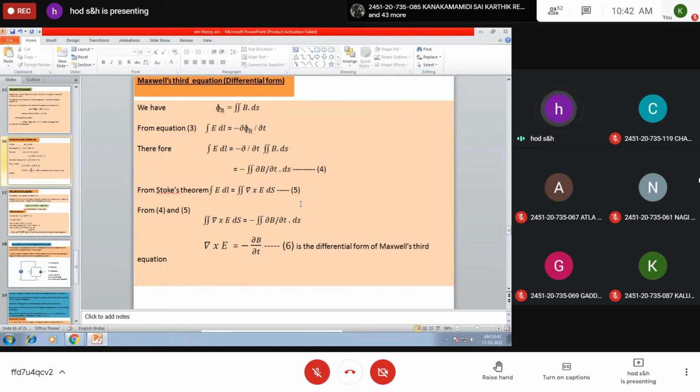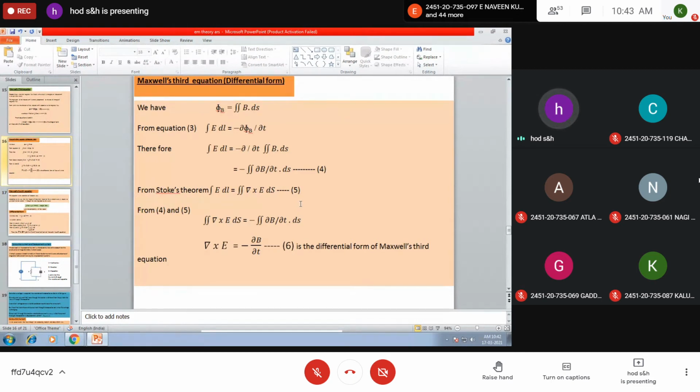According to Stokes theorem, the line integral of E along a closed curve is equal to the surface integral of the curl of E taken over a surface enclosed by the curve. That is, line integral E dot dl is equal to surface integral del cross E ds. If you compare equations 4 and 5, you can write the surface integral del cross E ds is equal to minus surface integral dou B by dou t ds. And from the similarity, you can write del cross E is equal to minus dou B by dou t. Equation 6 is the differential form of Maxwell's third equation.